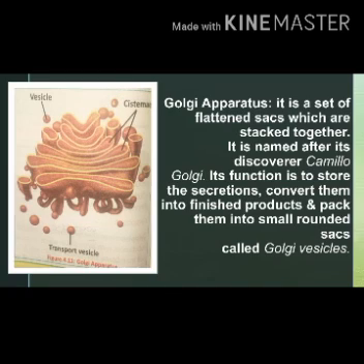Main function of Golgi apparatus is to store the secretions and then to convert them into finished products, into final products, and pack them into small rounded sac-like structures, called Golgi vesicles. That rounded sac-like structures are called Golgi vesicles.